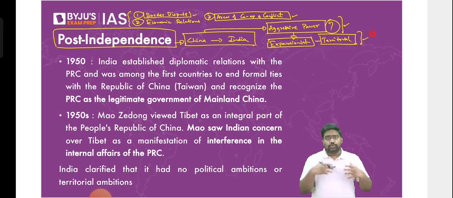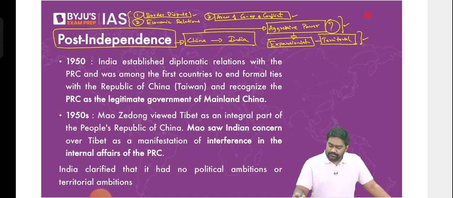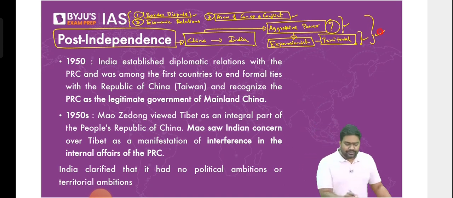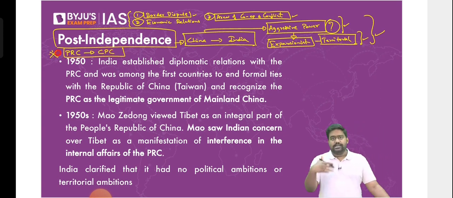China is known to exert itself, push itself on others. China behaves in such a way as if it's a bully. It bullies others. It reacts very aggressively against others, even against small countries. This has become China's nature. Right? When I say China's nature, I'm referring to the PRC, the People's Republic of China, and the Communist Party of China, which rules the country, which forms the state, the government of China.